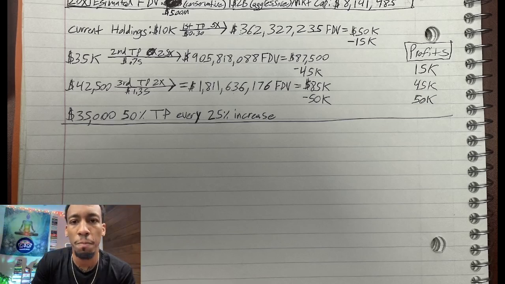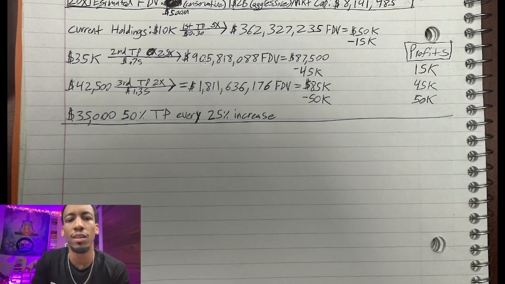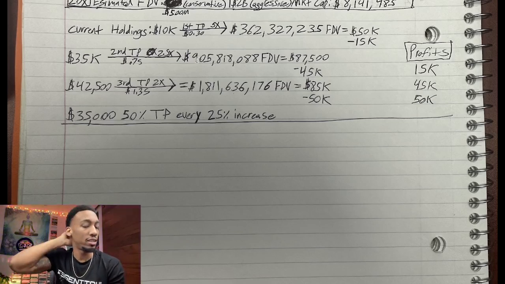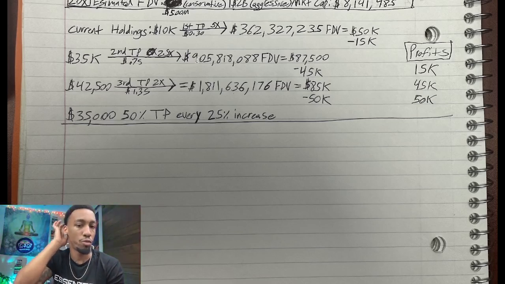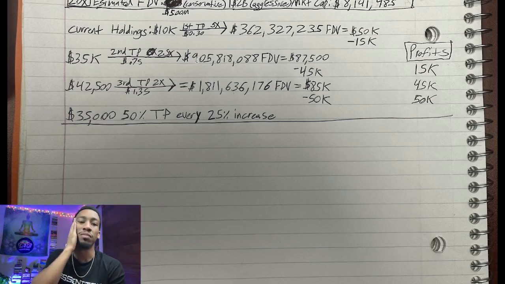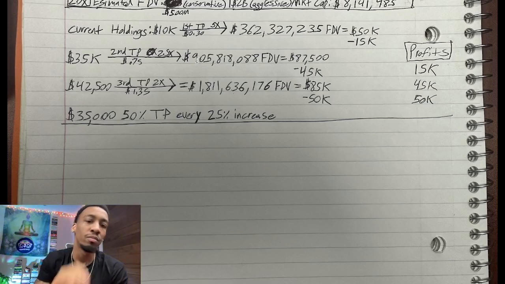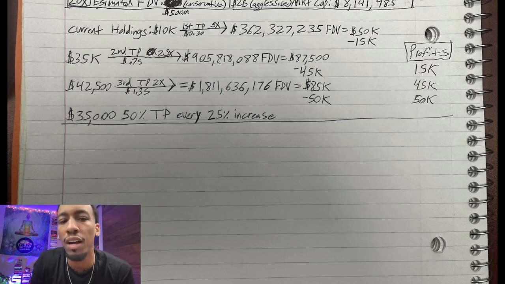Now, if you notice here, I'm taking profits before large psychological levels, okay? I want to take profits before it hits $1 billion market cap. And well before, because I know traders, that's a big psychological level, hitting $1 billion. So I'm taking it at $905 million before that. So now I have $42,500 left.